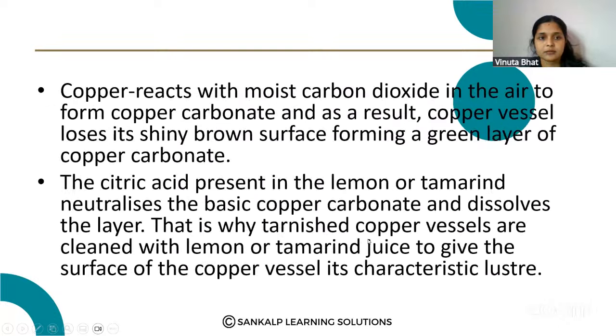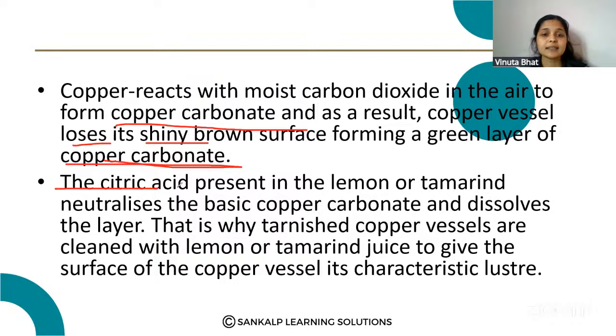Here, copper reacts with moist carbon dioxide, which forms copper carbonate. As a result, the copper vessel loses its shiny brown surface, forming a green layer of copper carbonate.